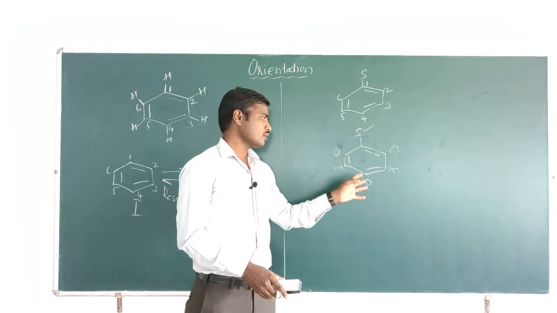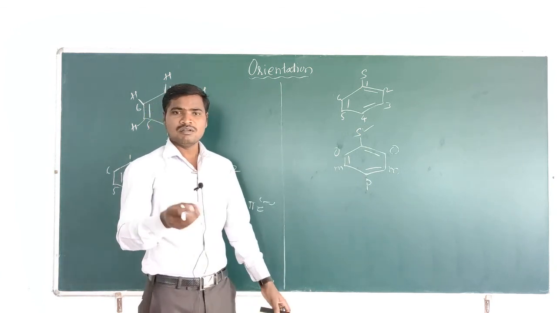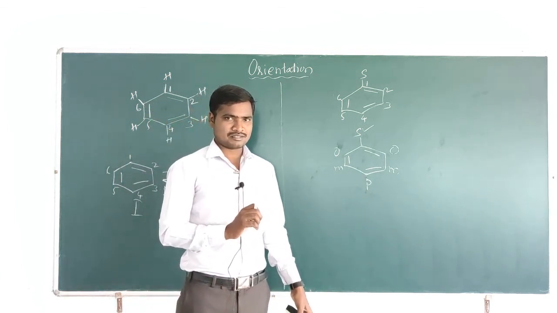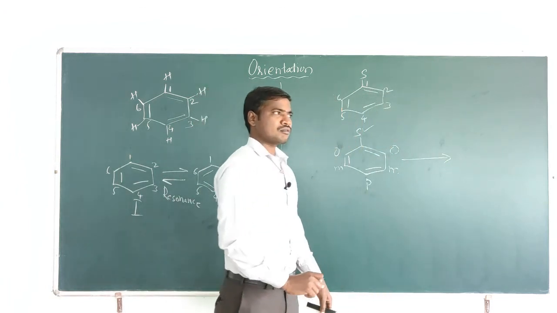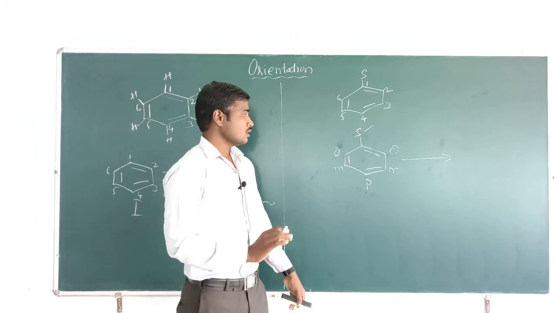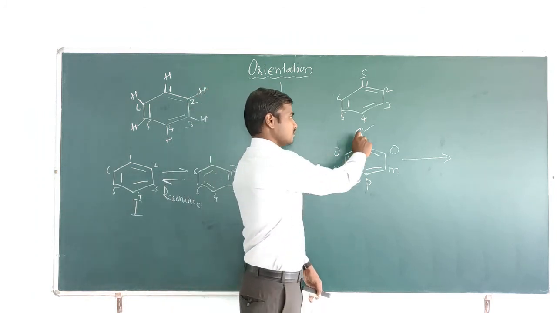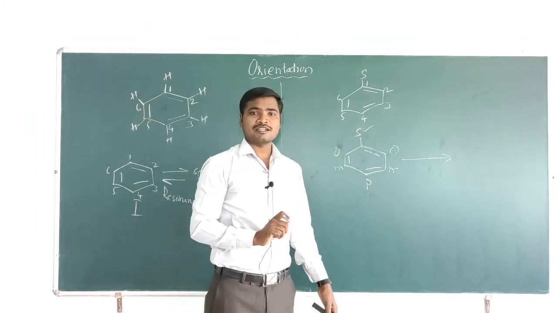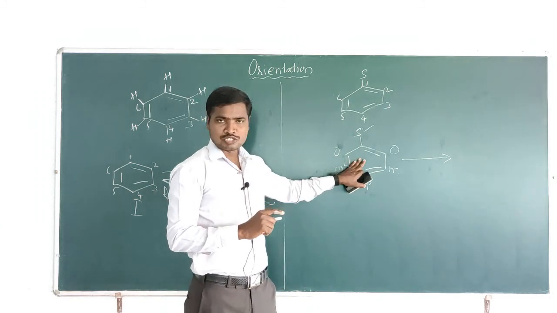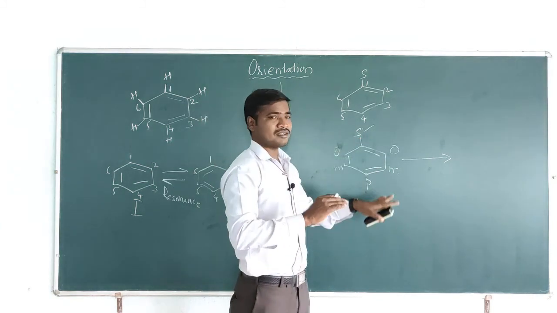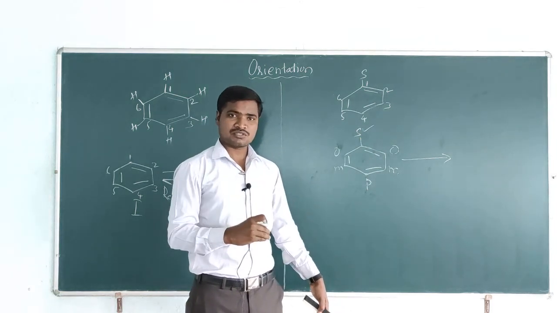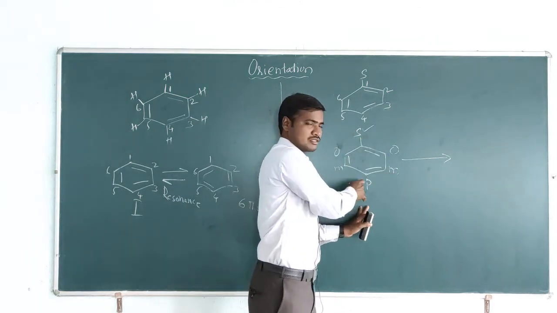I told you the benzene molecule undergoes electrophilic substitution reactions, and if it undergoes electrophilic substitution, that depends only on the first substituent present on the benzene molecule. This first substituent directs the second substitution to particular positions.